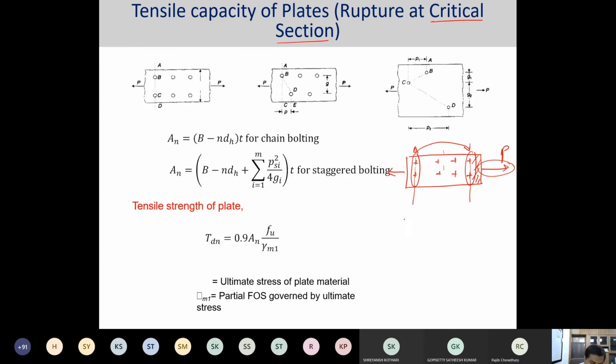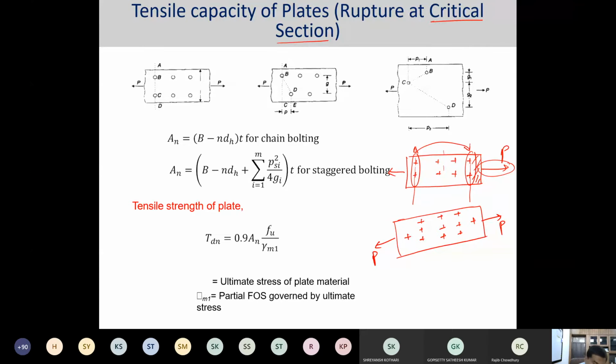However, there might be certain other situations. Let's say I am placing my bolt this way. Again, in the same way, force.